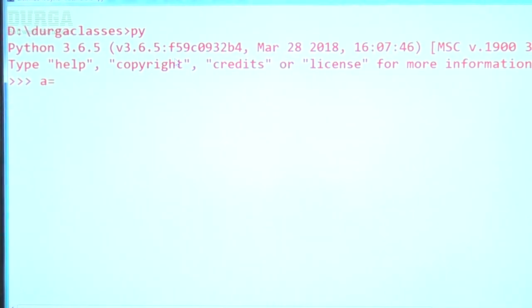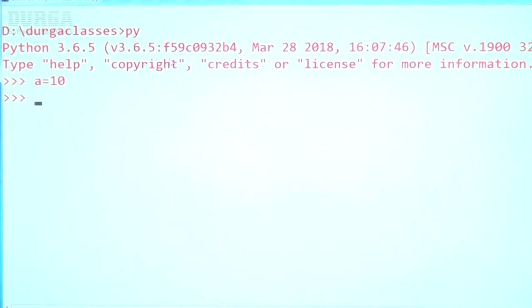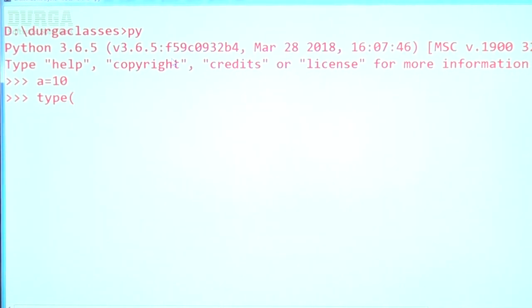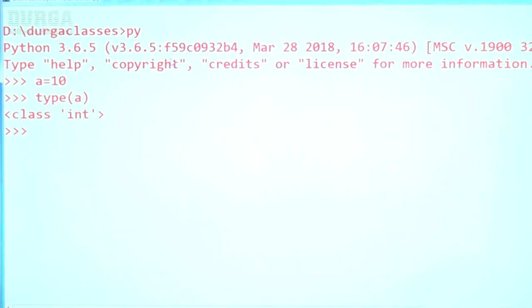Now A is equal to 10. I'm taking A is equal to 10. Can you please observe the type of A? What is the type of A? Int type. Again, type of A is int type.